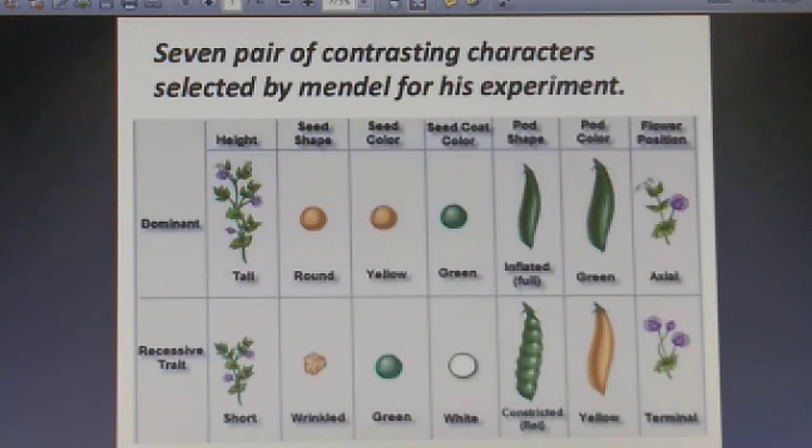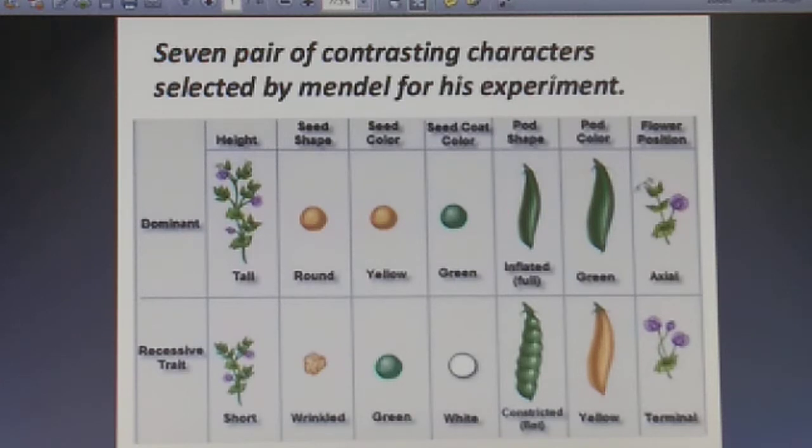Now students, during Mendel's investigation into inheritance patterns, it was for the first time that statistical analysis and mathematical logic were applied to problems in biology. His experiments had a large sampling size which gave greater credibility to the data that he collected. Also, there was confirmation of his inference from experiments on successive generations of his test plants. So you can see here, students, there were 7 pairs of contrasting characters selected by Mendel for his experiment.